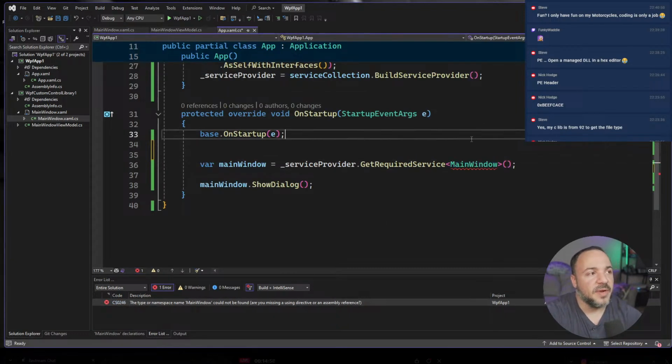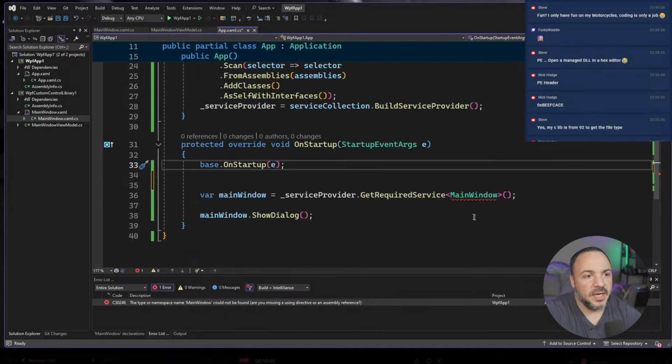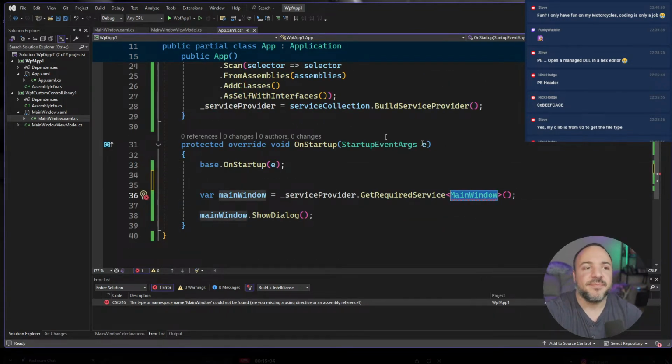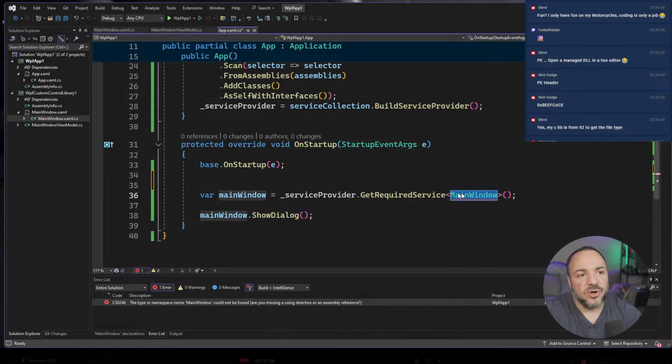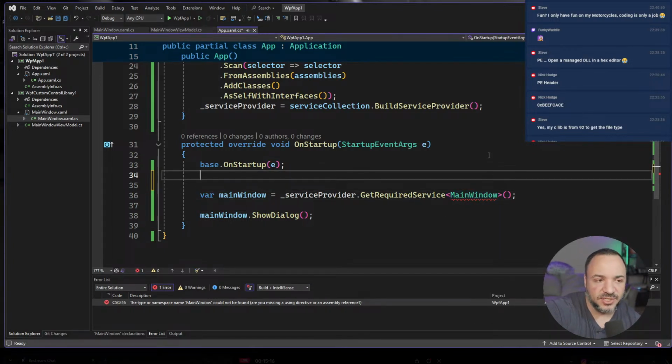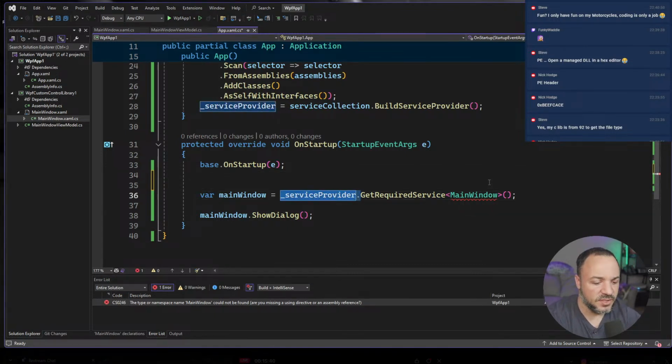But well, this is the problem now. This is what I wanted to get to. I don't have a reference to main window because the control library is going to be our plugin. So we can't ask to go resolve this directly. What you could do is have another project that defines the APIs that you want to have for your plugins. That way you would know which thing to go resolve. Your plugin could implement it and your core app would know. It needs to be like a common thing that you can refer to.